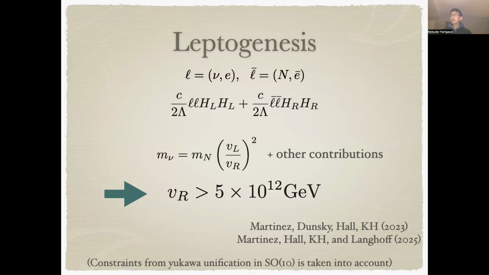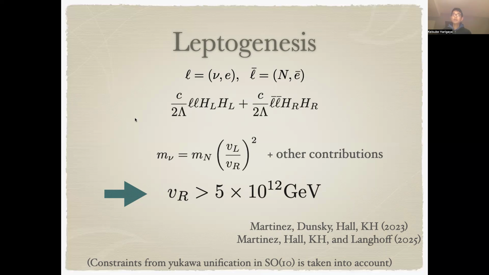This bound on the right-handed neutrino mass also gives a bound on the parity breaking scale. The right-handed neutrino mass is given by this dimension-5 operator involving two right-handed neutrinos and two parity partners of the Standard Higgs. And because of parity symmetry, if we have the second term, we also have this first term.